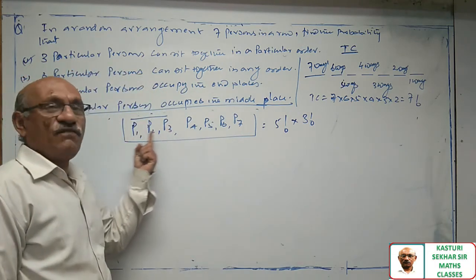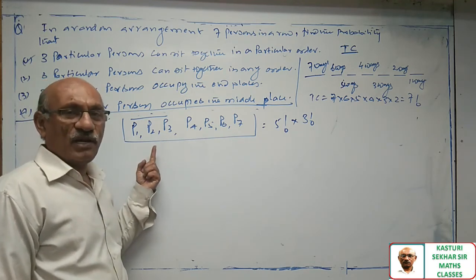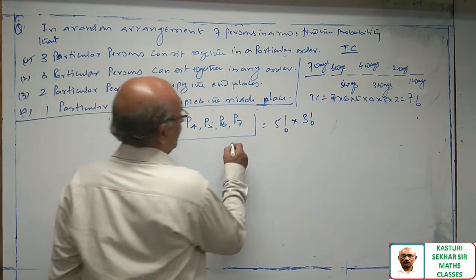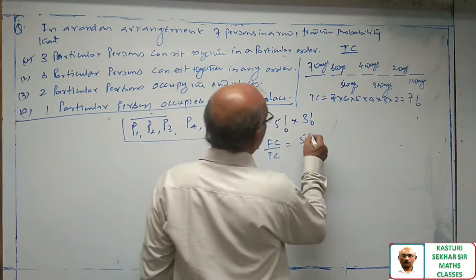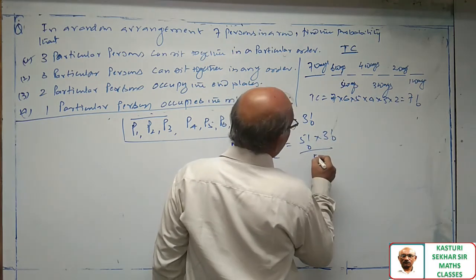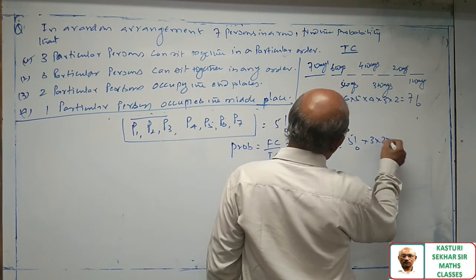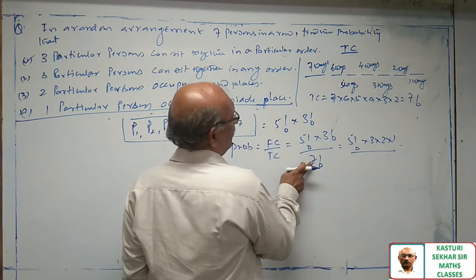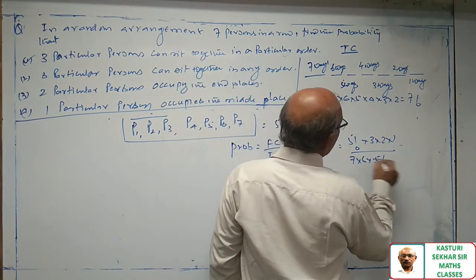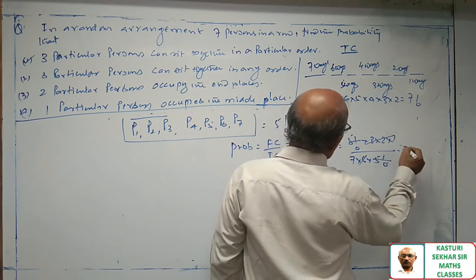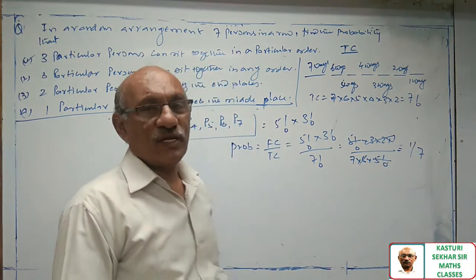When there is no restriction for these 3 persons, they can interchange their places. So 3 persons can occupy 3 places in 3 factorial ways. Probability is equal to favorable cases to total number of cases. 5 factorial into 3 factorial by 7 factorial. 5 factorial into 3 into 2 into 1. The numerical difference of 7 and 5 is 2. So 7 into 6 into 5 factorial, cancel. 1 by 7 is the answer.